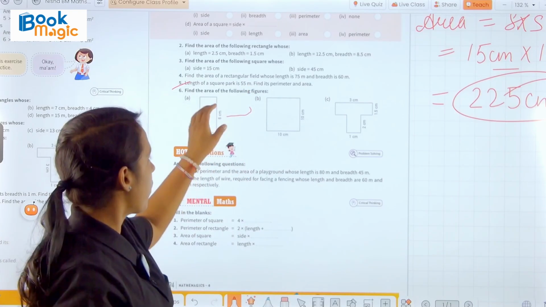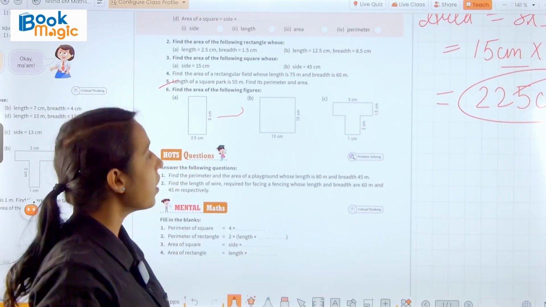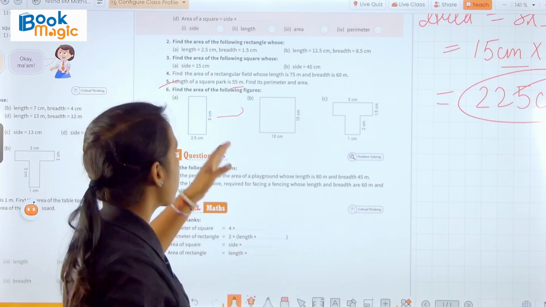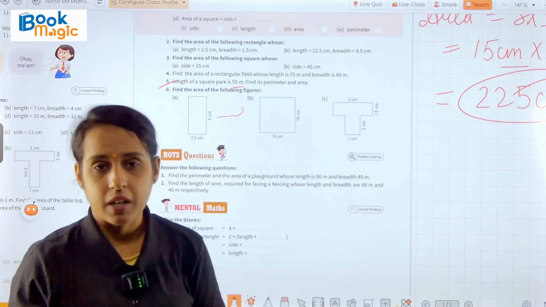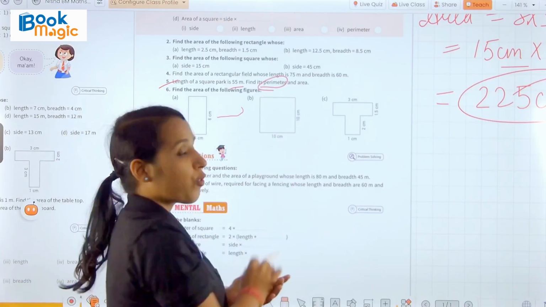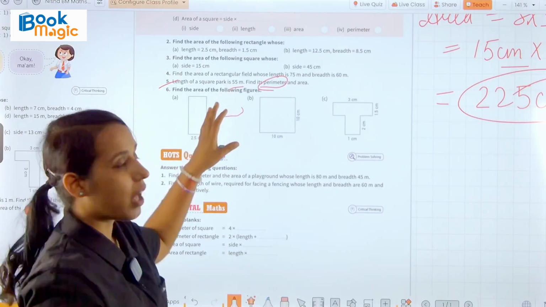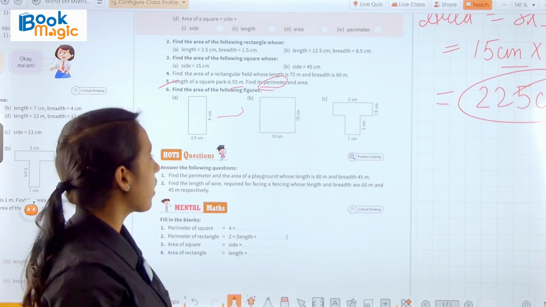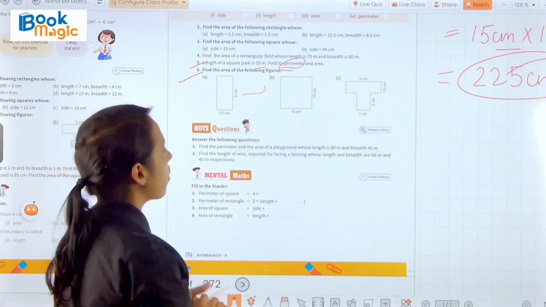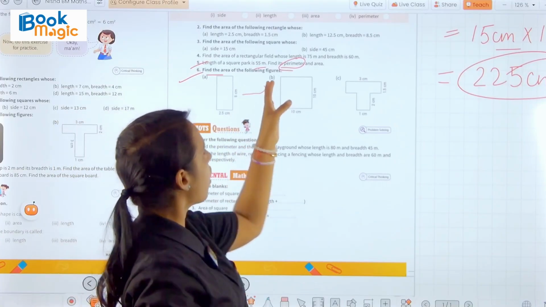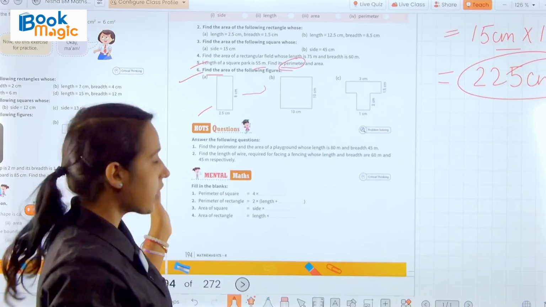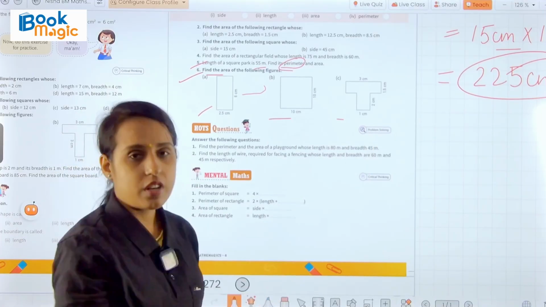Okay, so we know that the area of a square will be side into side, and the side is 55 meter. So we will multiply 55 meter by 55 meter and we will get the area. And we know that the perimeter of a square is 4 into side. So we will multiply 55 meter by 4. So we get the perimeter also. Okay. Now here we have some figures and we have to find out the area of the following figures. As we did in our previous exercise, you will do these questions also.